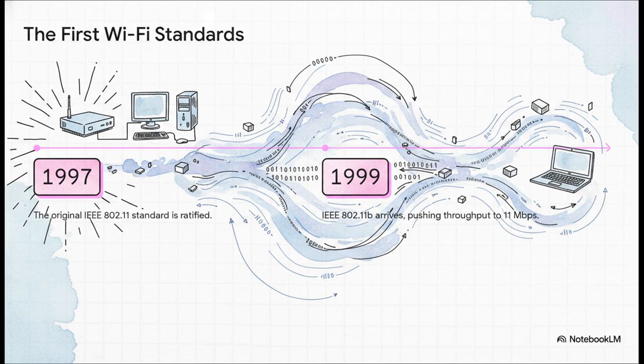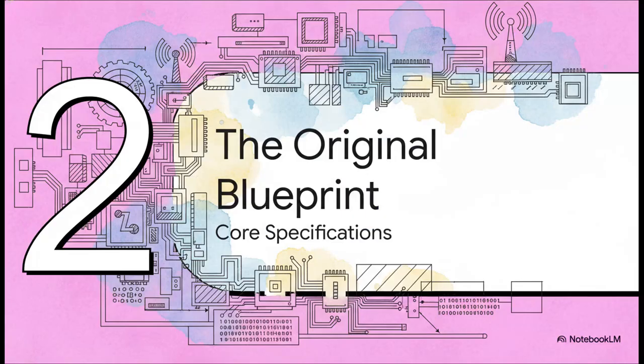The IEEE officially ratified the 802.11 standard, and just like that, we had the first ever formal specification for a wireless local area network. This was no longer just a cool idea in a lab, it was a standard. So what was actually in that original blueprint? What were the core technical specs that engineers had to build on? Let's break down the foundational components of this thing.